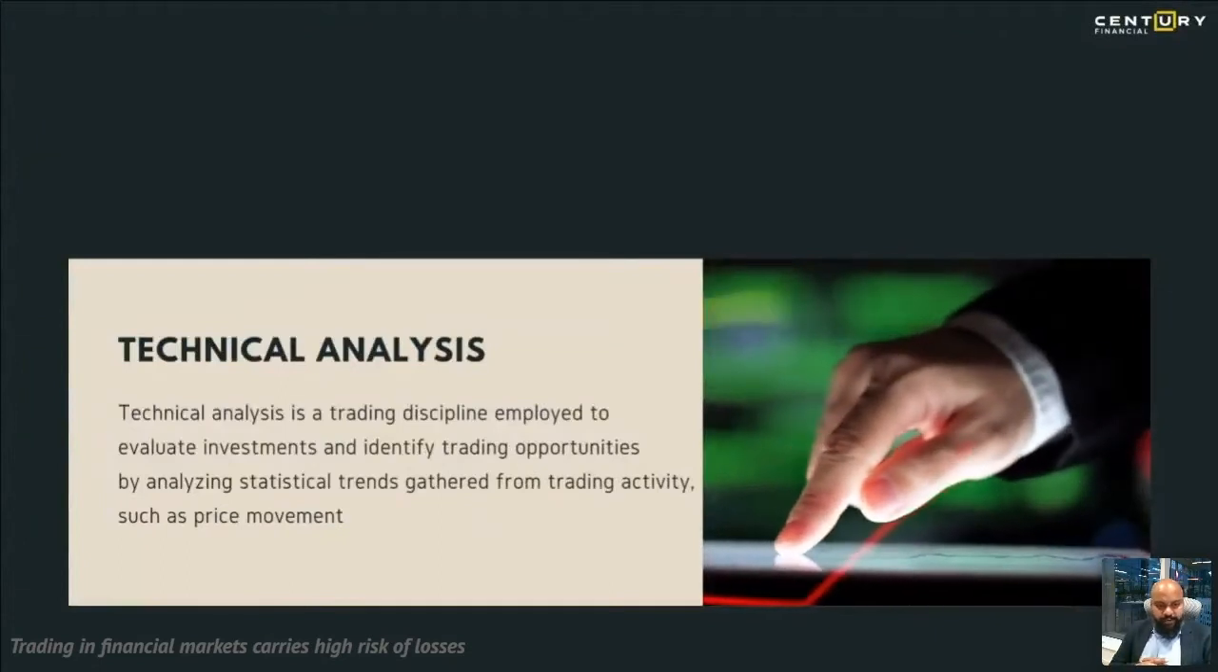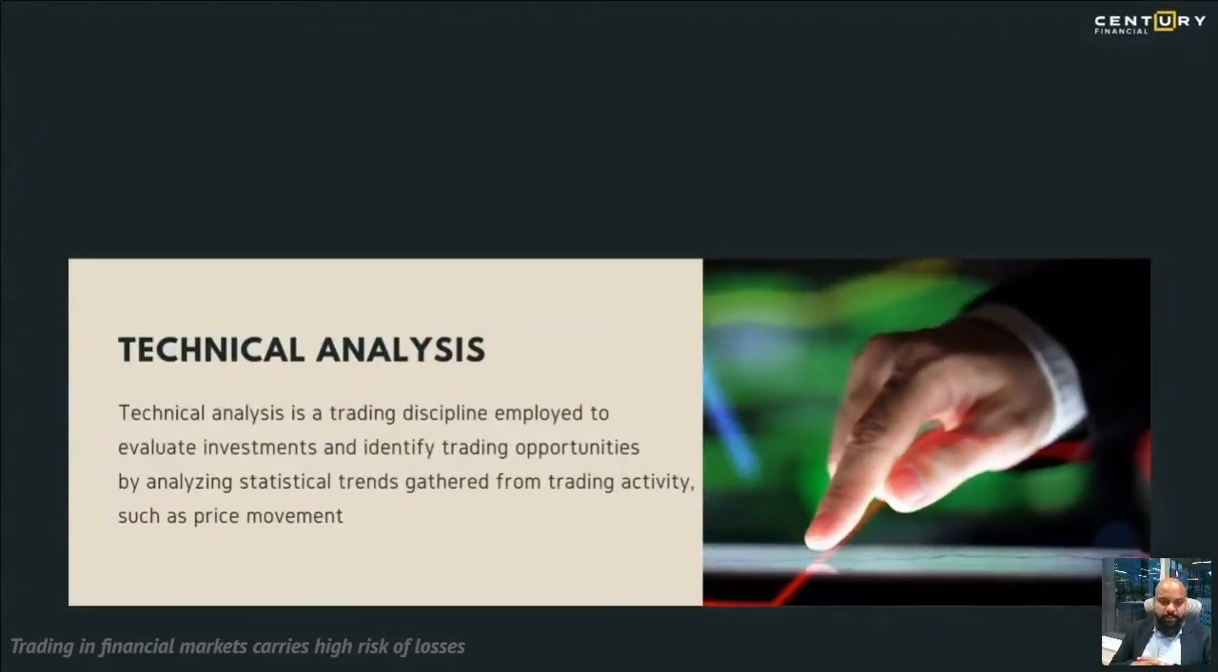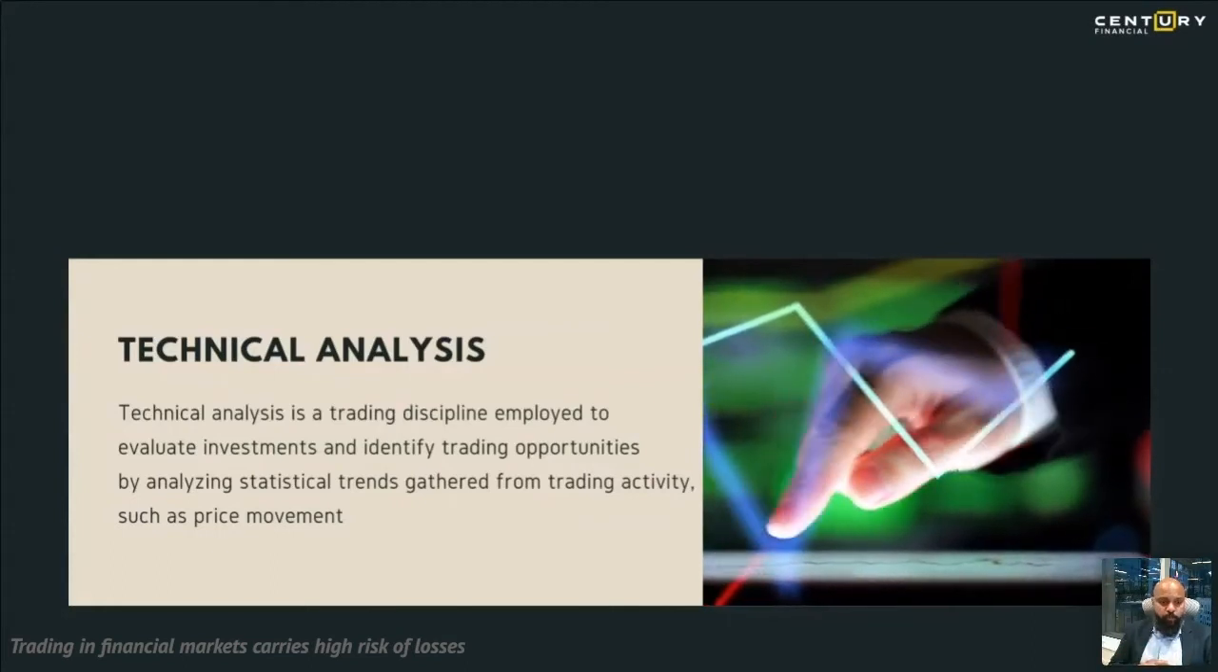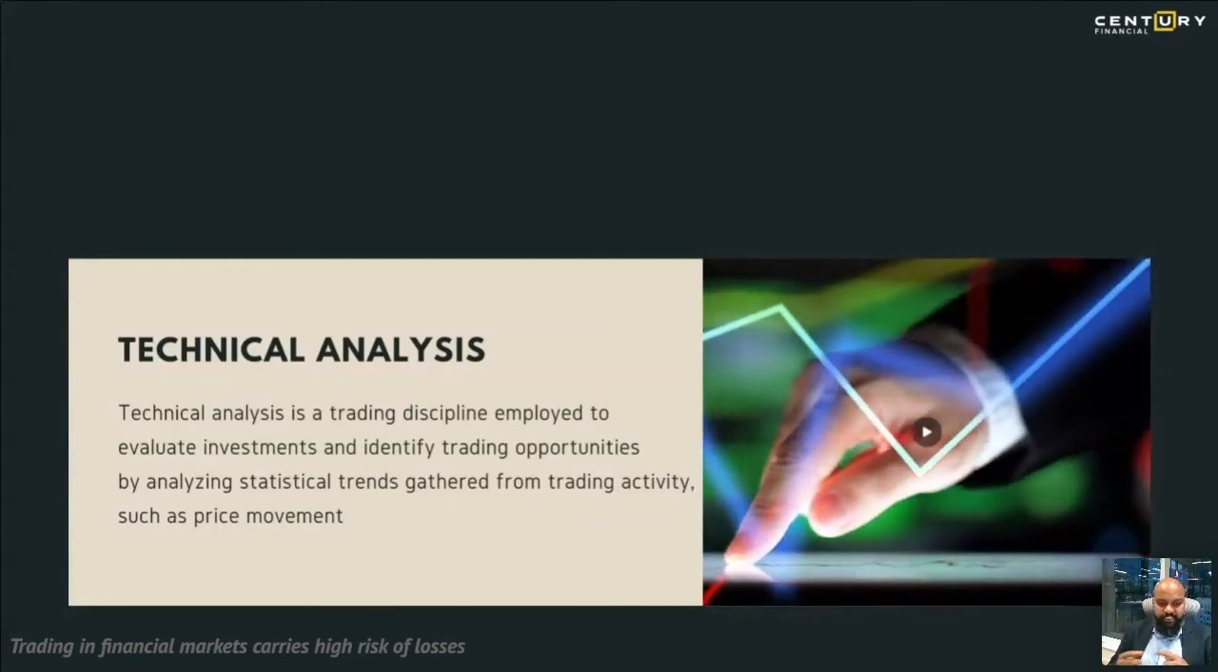So technical analysis is a trading discipline employed to evaluate investments and identify trading opportunities by analyzing statistical trends gathered from trading activity, such as price movement. So in short, previous price movement, price action that has taken place is what technical analysts look at to predict future price movements.